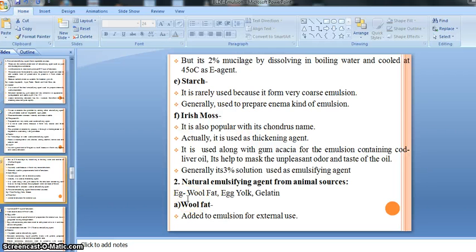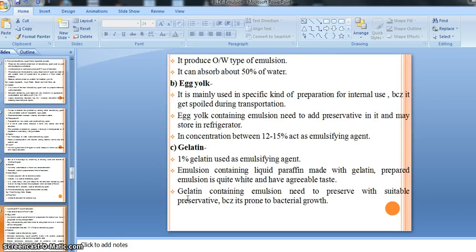Then, a gelatin-containing emulsion needs to be preserved with a suitable preservative, because it is prone to bacterial growth. So there is a recommendation that for the preservation of our emulsion containing gelatin, we should add a suitable preservative, as with egg yolk emulsions.